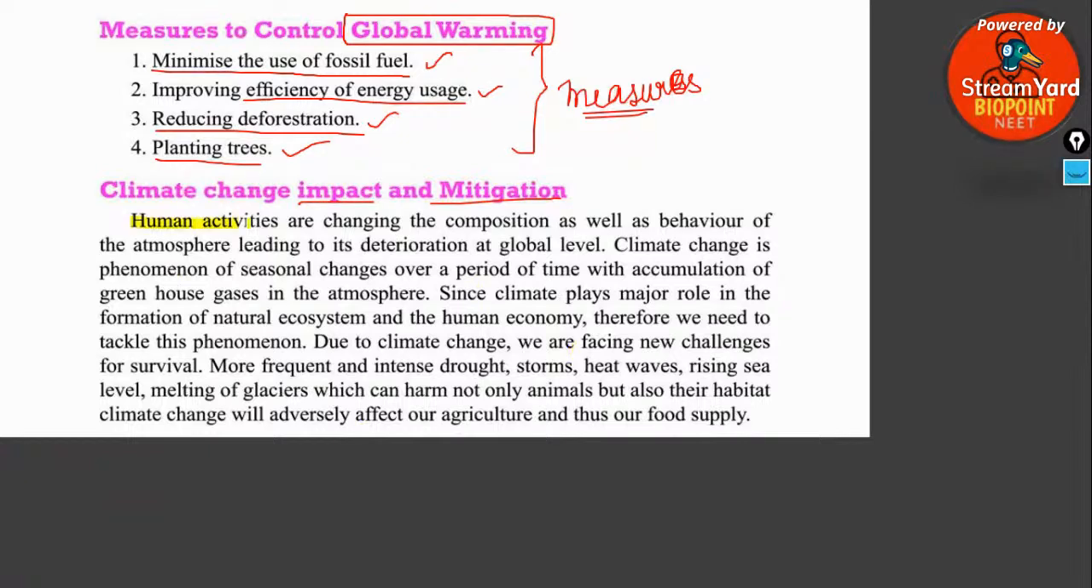Human activities are changing the composition as well as the behavior of the atmosphere, leading to its deterioration at the global level. Climate change is the phenomenon of seasonal changes over a period of time. Guys, for example, the golden shower. I hope you might have seen the golden shower.